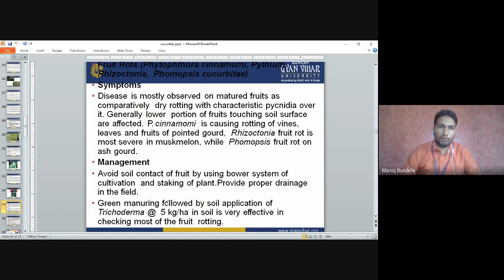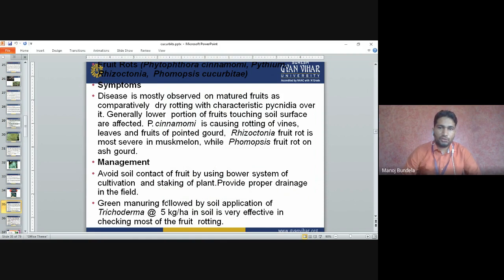Next is fruit rot. The disease is mostly observed on matured fruits as a comparatively dry rotting with characteristic pycnidia over it. Generally, the lower portion of the fruit touching the soil surface is affected. Phytophthora cinnamomi causes rotting of the vines, leaves and fruits of pointed gourd.